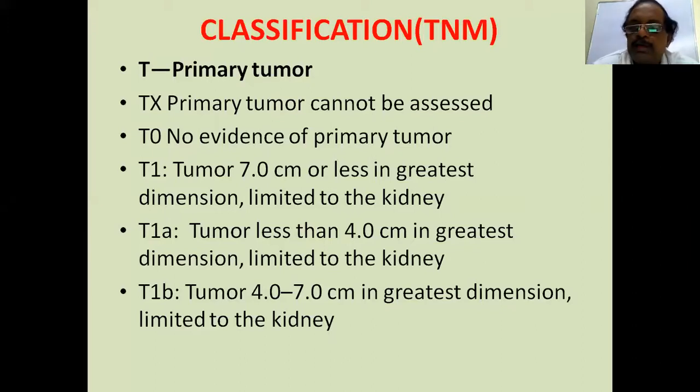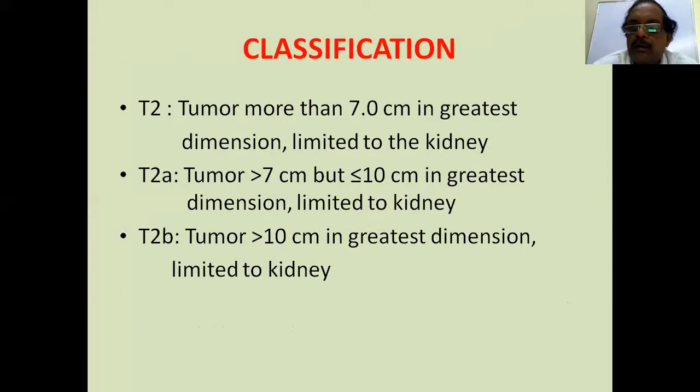So T1 tumors are limited to the kidney only, but vary in size. T2 is a tumor more than 7 centimeters in greatest diameter, but still limited to the kidney. Again subclassified into T2A, more than 7 centimeters but equal to or less than 10 centimeters in greatest dimension, limited to the kidney.